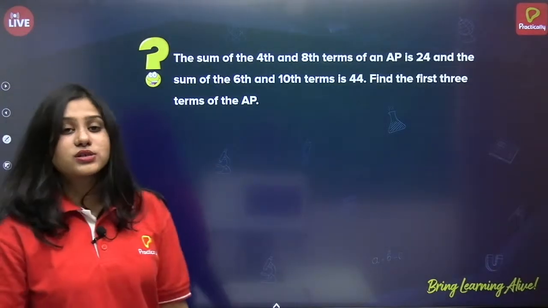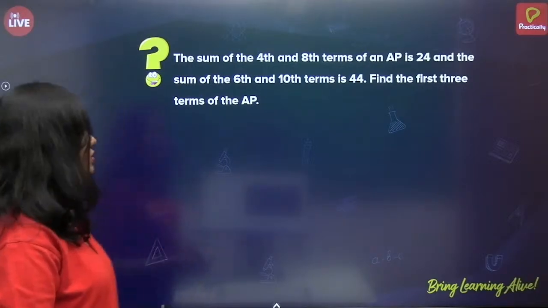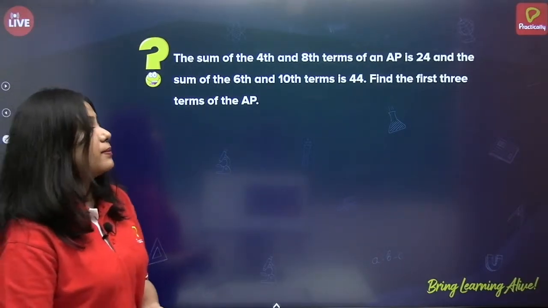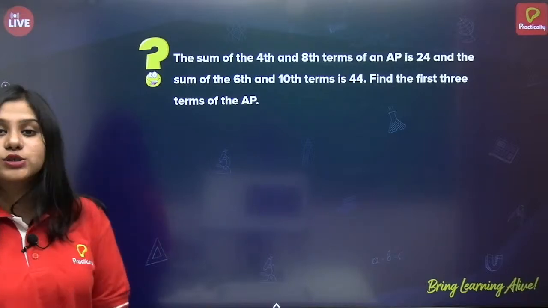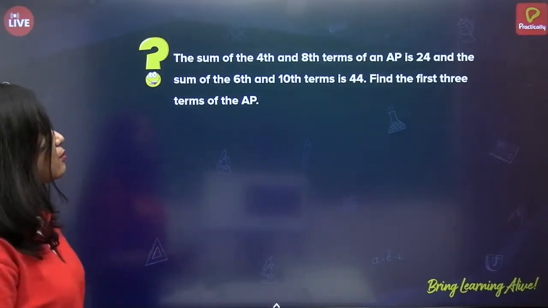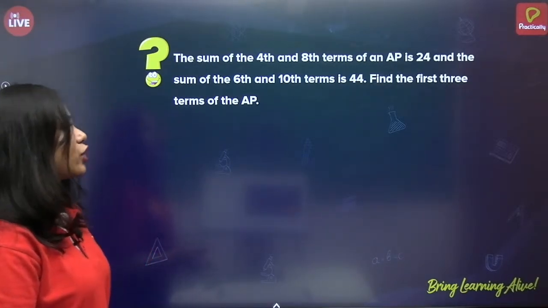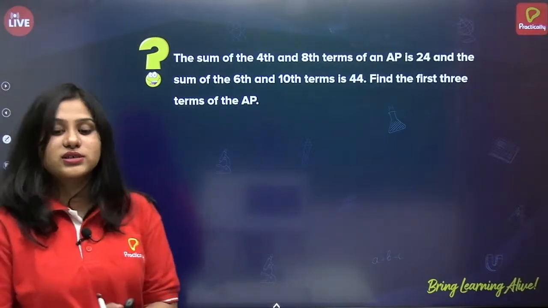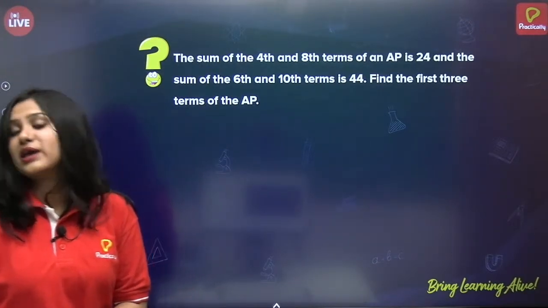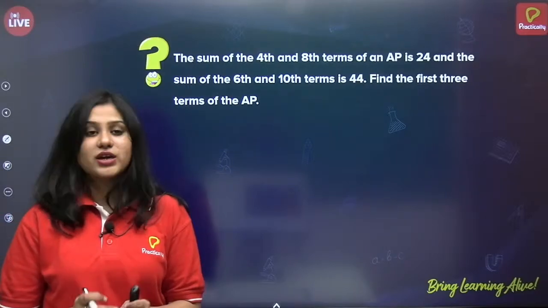Alright. So this is about the nth term of an AP. Now let us see one more example. The sum of the fourth term and eighth term of an AP is 24. And the sum of the sixth and 10th terms is 44. Find the first three terms of the AP. Okay. So this seems a little difficult, but it is not.